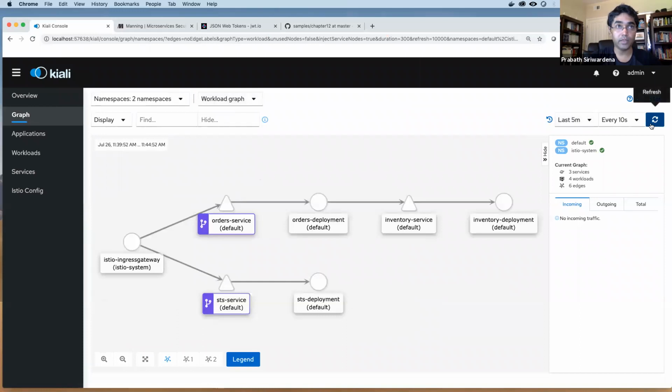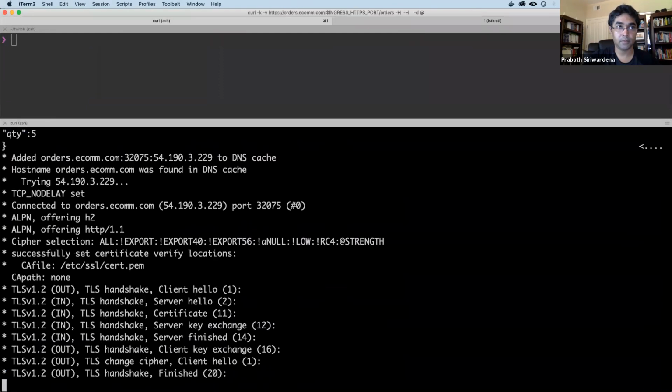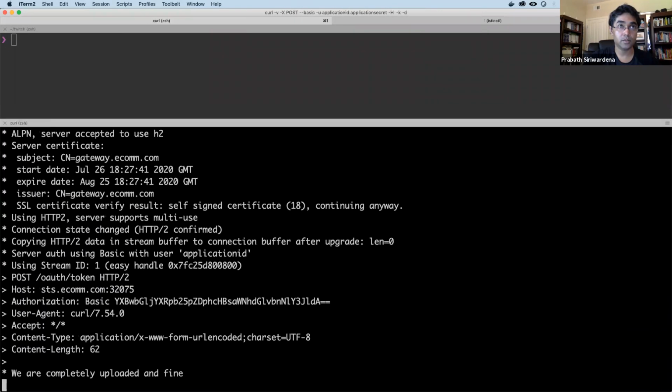Okay, now you can see the Istio Ingress gateway here, right? So all the traffic to the order processing microservice and STS goes through the Istio Ingress gateway. Now it should show all the traffic, and you should see all the connections are secured with MTLS now. Yeah, so let me send more requests.